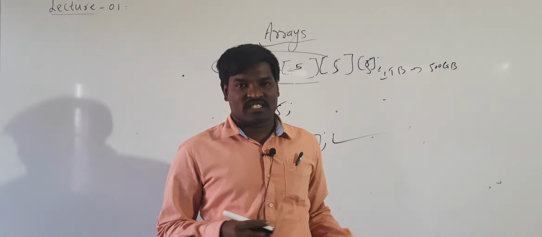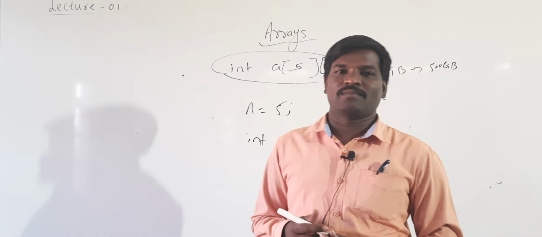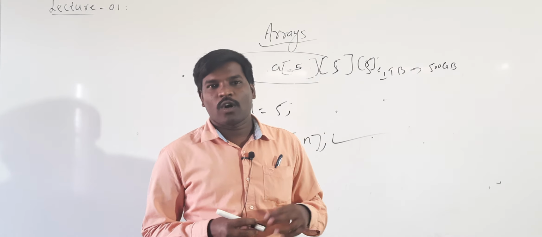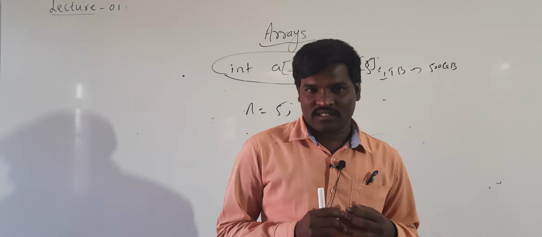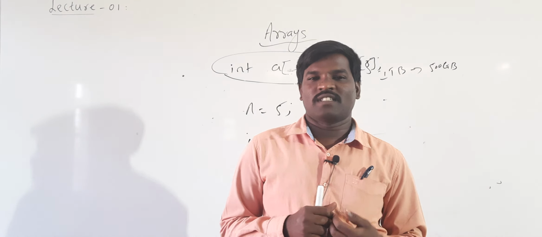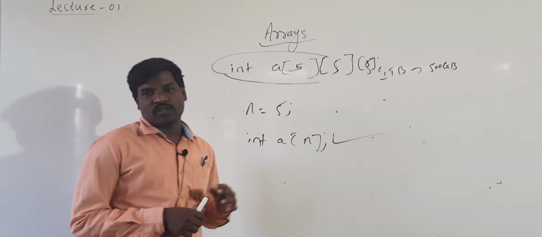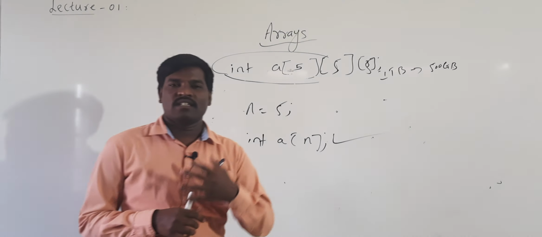Index means position. 2-dimensional means the elements can be accessed using 2 subscripts or 2 indices. Multi-dimensional means more than 2 subscripts can be declared. This is completely about arrays.